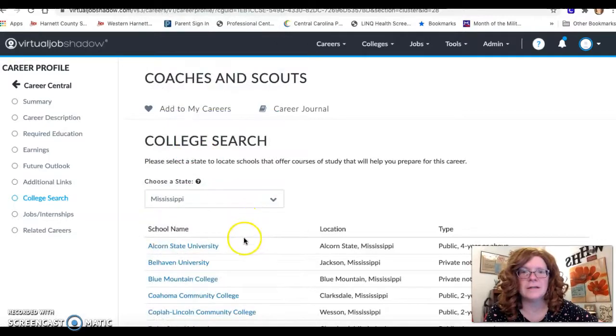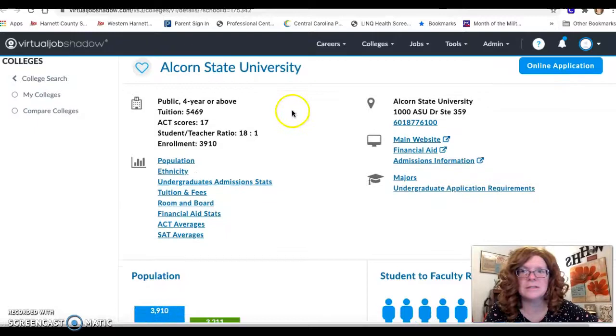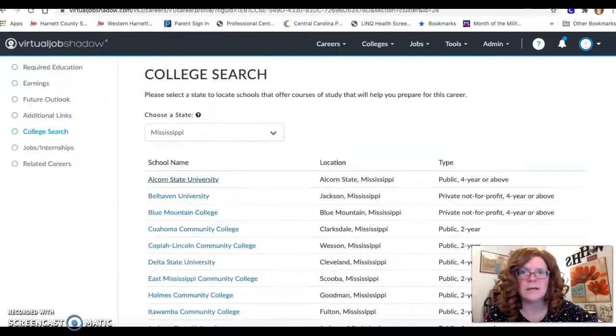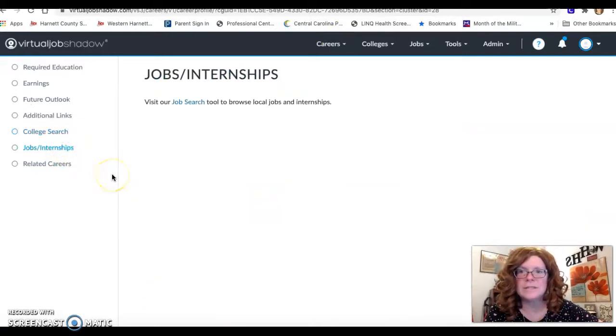You can change it, and it will change for you, and then you can even click on that college to see what kind of college it is, how many people are there, what the tuition is. So this is pretty cool. Let me go back to my other tab: jobs and internships, if there's any out there, and then related careers.